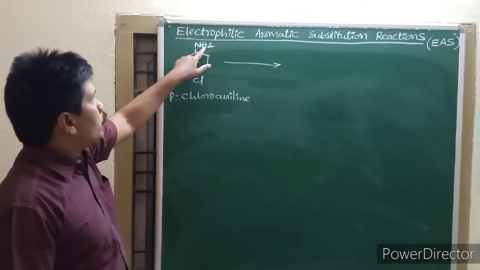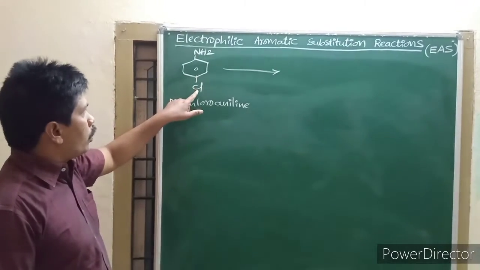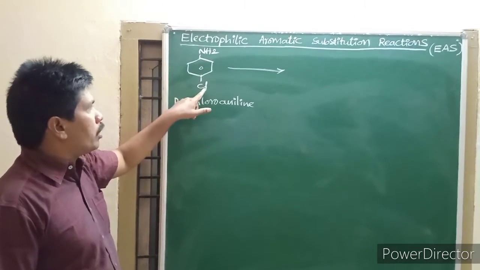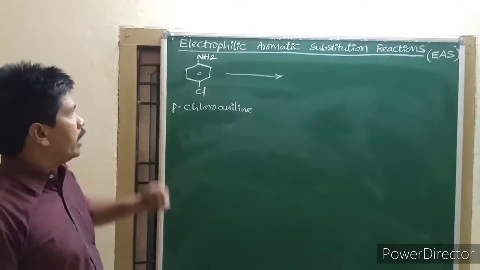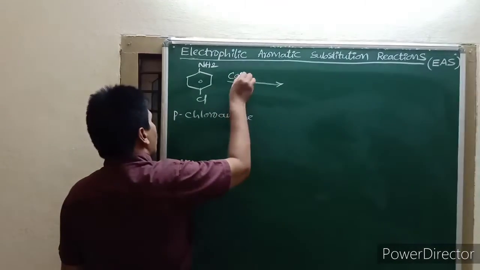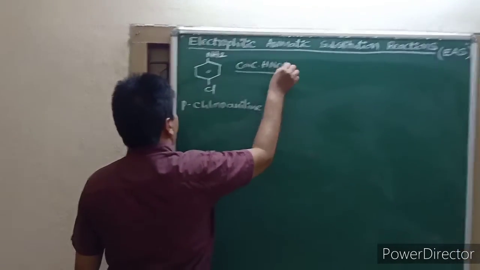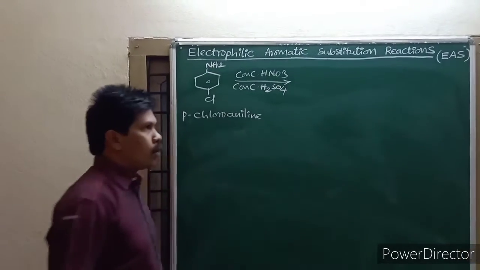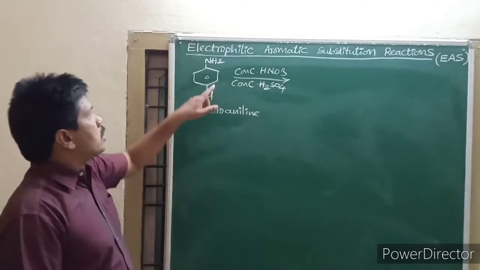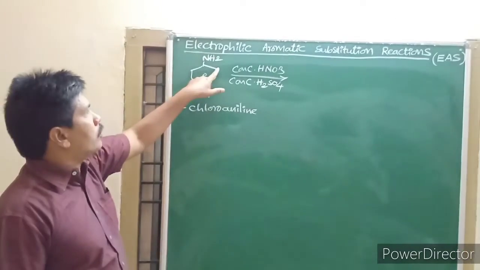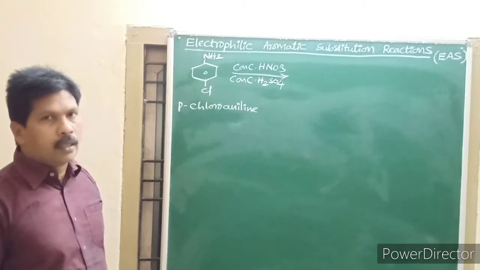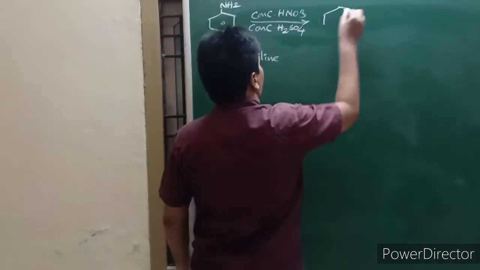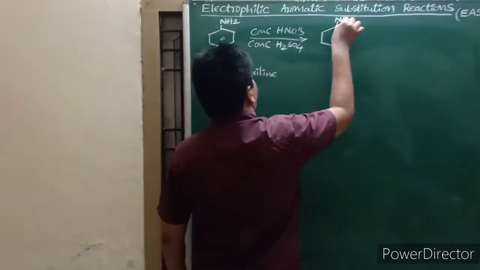NH2 is more powerful than chlorine, but its para position is blocked. When this compound undergoes nitration with concentrated HNO3 and concentrated H2SO4, the new group enters the ortho position of the more powerful group, NH2.